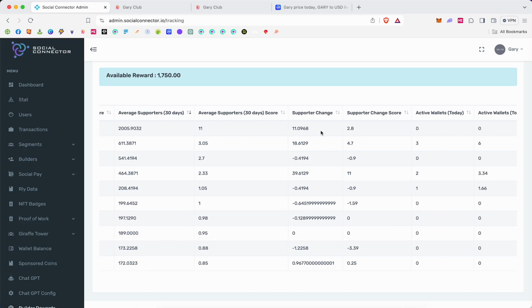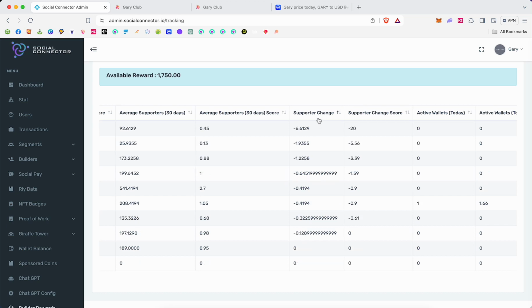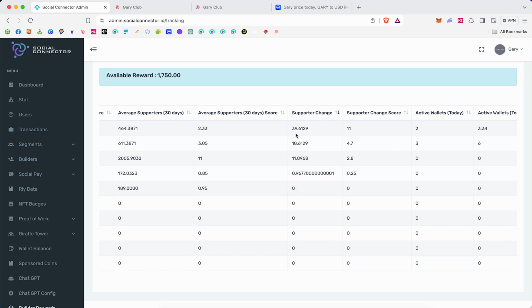We look at supporter change as well. So how are you growing? Are you getting more supporters this month, or are you shrinking this month? So we look at that. If you go negative, then we give you negative 20 points. If you go positive, then we give you positive 10 or 11 points.